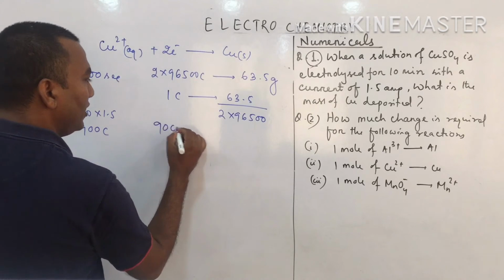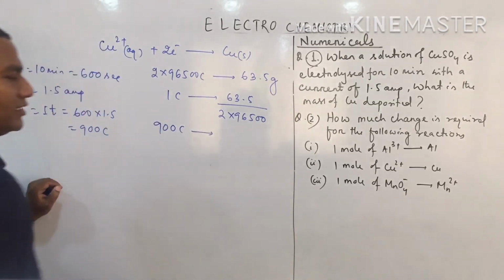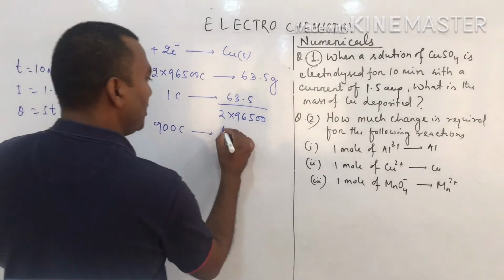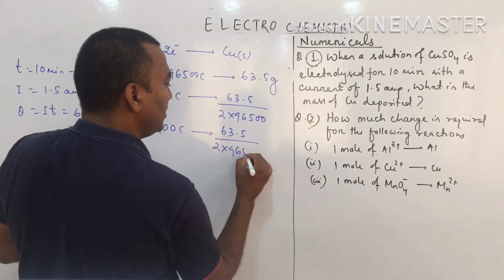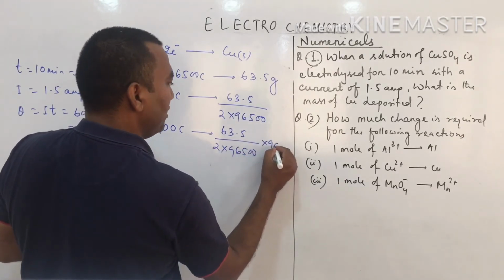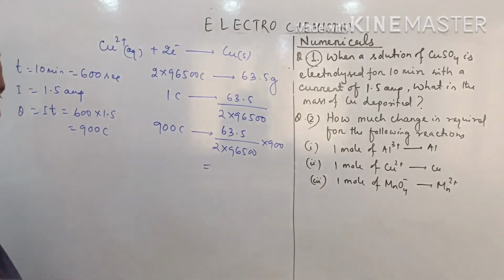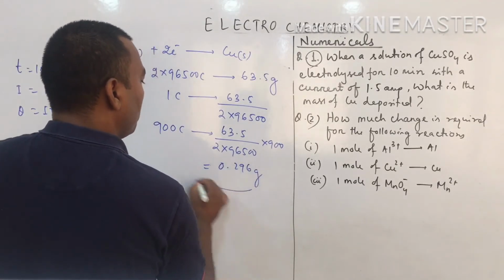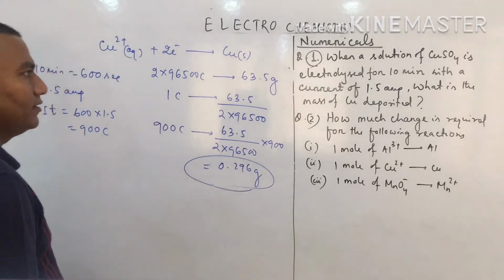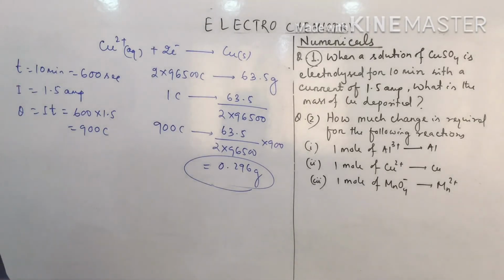Now the question: when 900 coulomb charge is passed, how many grams of copper are deposited? So 63.5 divided by 2 into 96,500, into 900. Yes or no? Which equals 0.296 gram of copper deposited at the cathode.